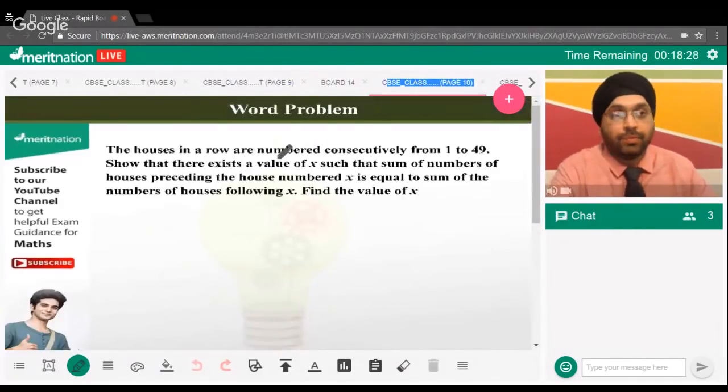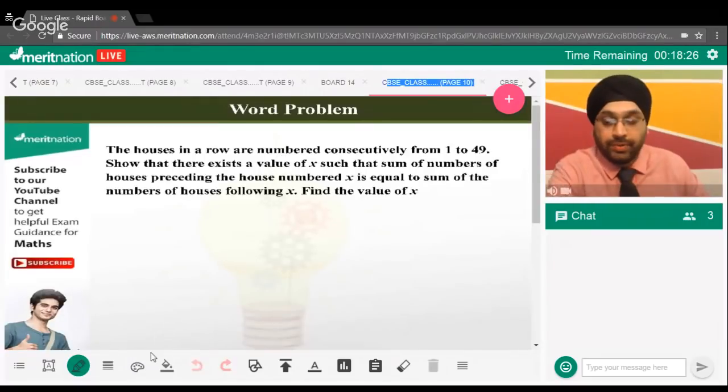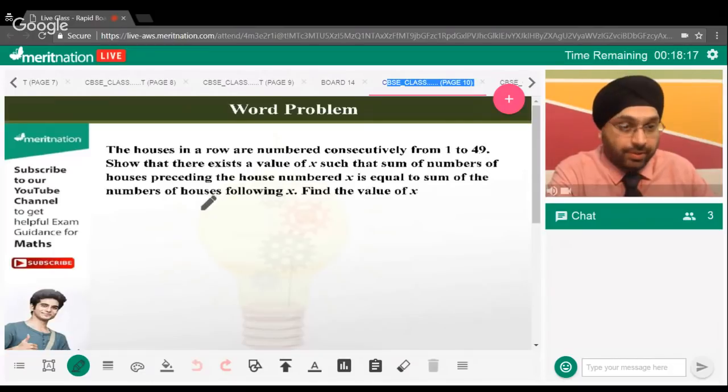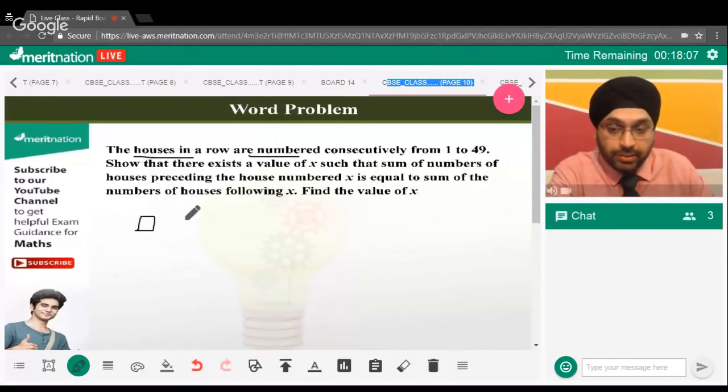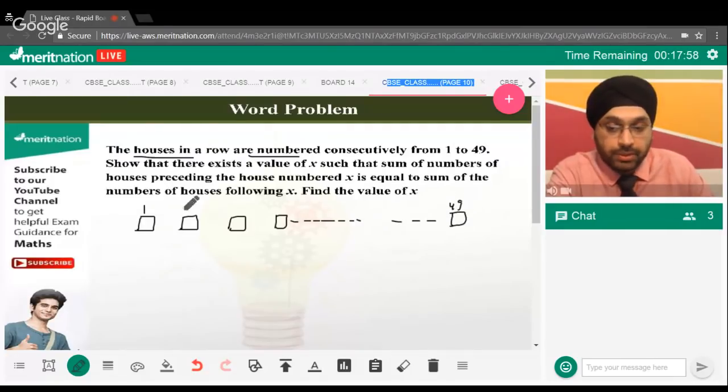Now guys, let's discuss a word problem. It's a very good problem as per my view. Let's see how you guys think about this word problem. Great. So let's start with the word problem then. We have the houses in a row numbered consecutively from 1 to 49. Let's say this is the first house, this is the second house, third house, fourth house, and it goes like this. Let's say this is the 49th house.